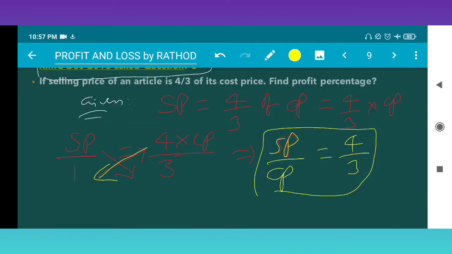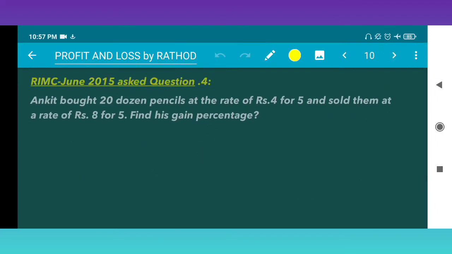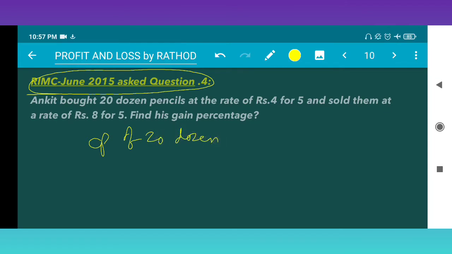This question is over. Next question: this was also asked in RIMC June 2015. Right, so what is here? Ankit bought, means cost price, cost price of 20 dozen pencils at the rate of rupees 4 for 5.